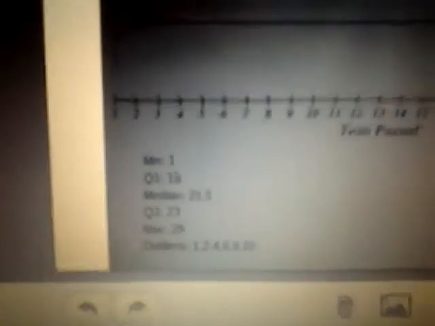Next, I went on to do the fourth part, or the third part. Girls' tests passed. So that's the number of tests they passed. The minimum was 1. The first quartile was 18. Their median was 21.5. The third quartile was 23. The maximum was 25. And the outliers were 1, 2, 4, 6, 8, and 10. Alright. And I did boys, and their tests passed. Minimum was 2. The first quartile was 7.5. The median was 17. The third quartile was 23. The maximum was 25. And there were no outliers.